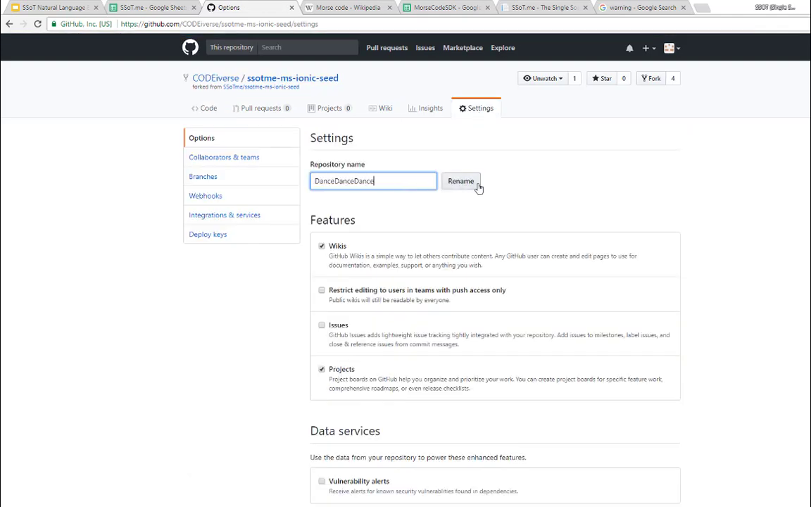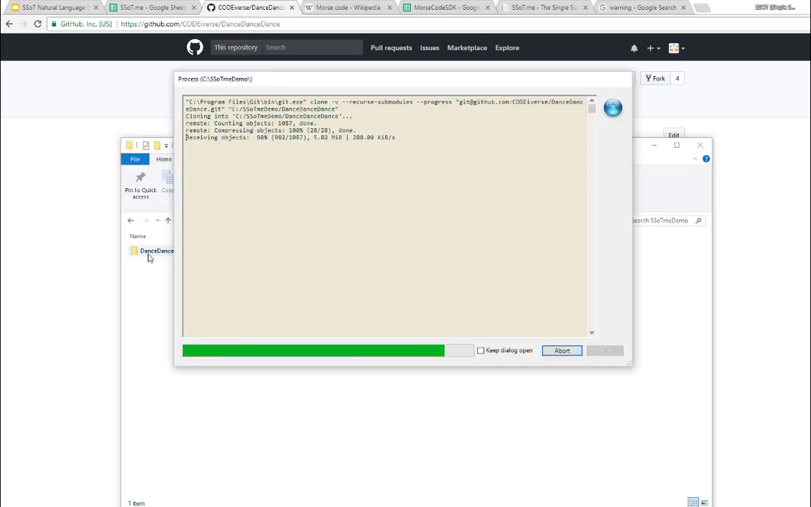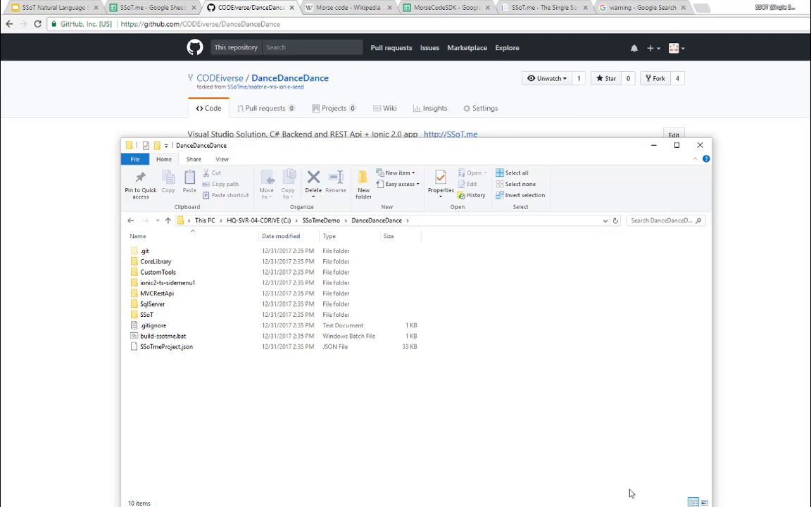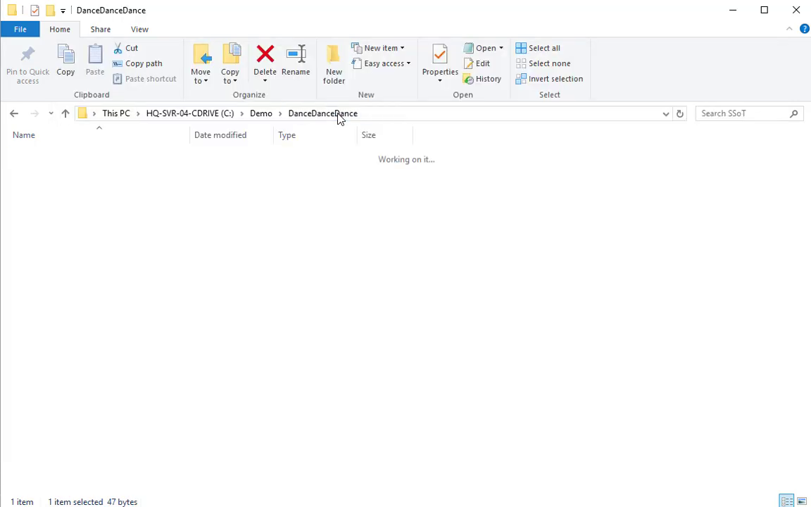The seed project includes a folder called SSOT, and the project description text file in there is where we will describe exactly what we want our app to do. It should allow dance studios to manage their teachers and students. Let's just leave it at that for now. Do not worry, we will come back in a few minutes and add more detail to this description.